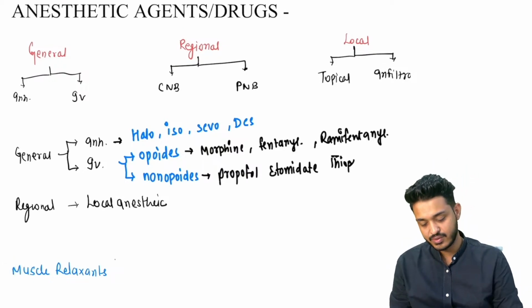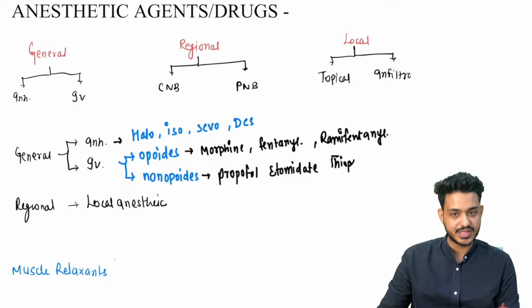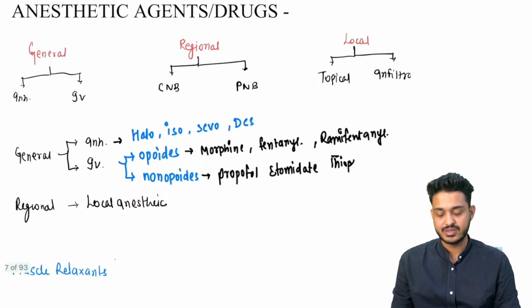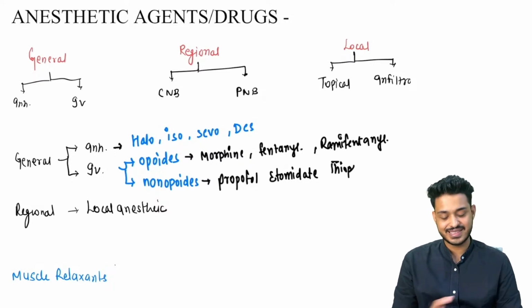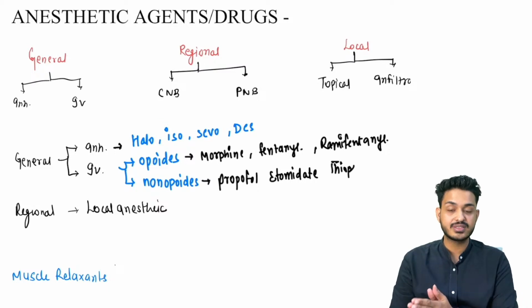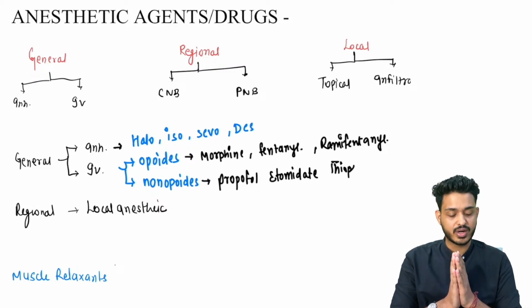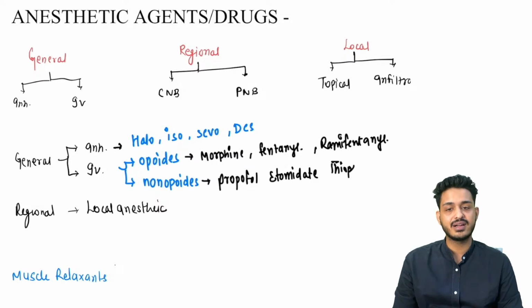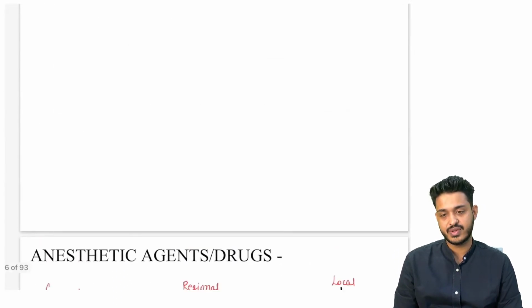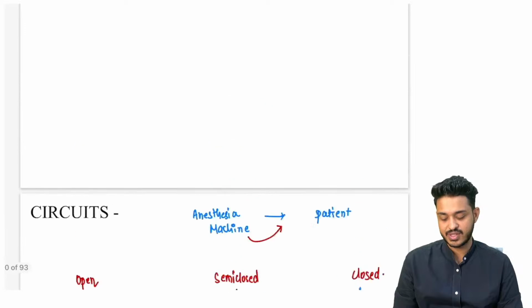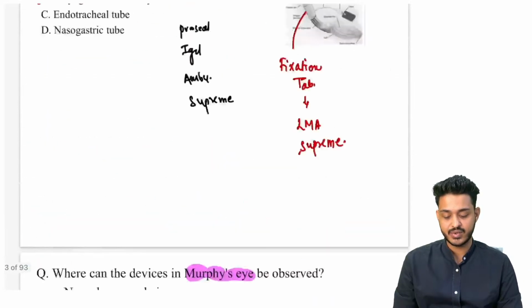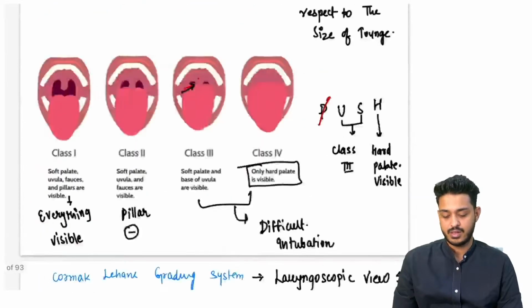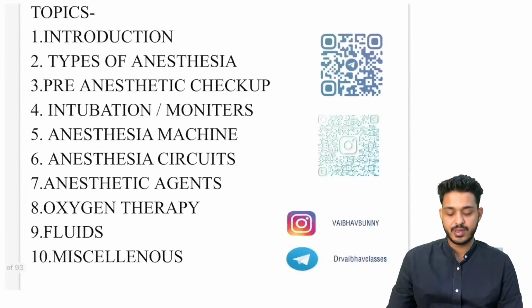So we are having what? We are having general anesthesia, regional anesthesia, local anesthesia. General में complete body will be anesthetized, right? Second, regional में there can be central neuroaxial blockade, there can be peripheral neuroaxial blockade. Local में we can use topical drugs, we can also use infiltration. So let's revise what we have seen till now, a very quick revision so that you can remember everything here itself.